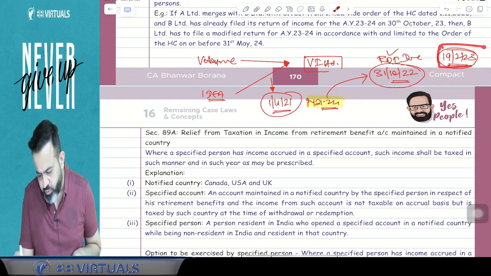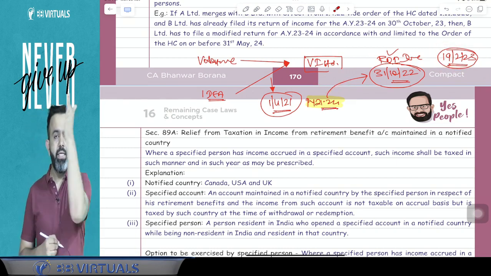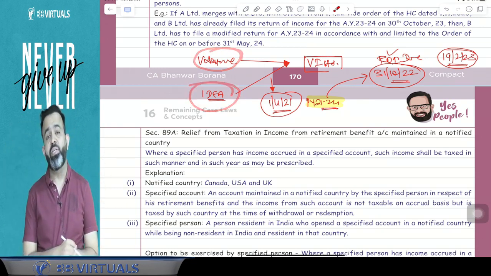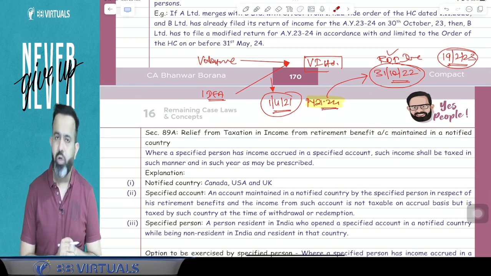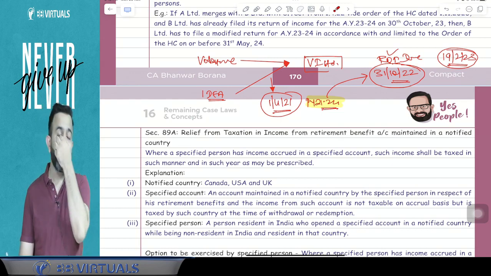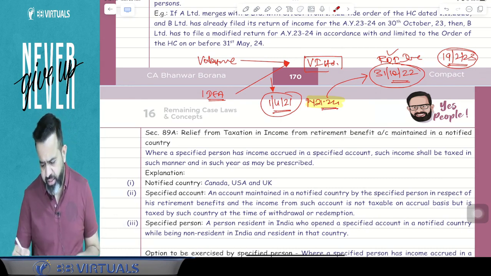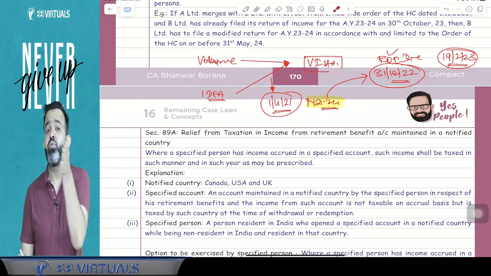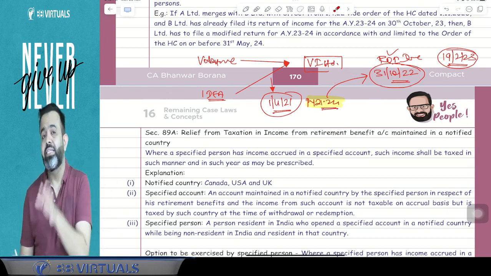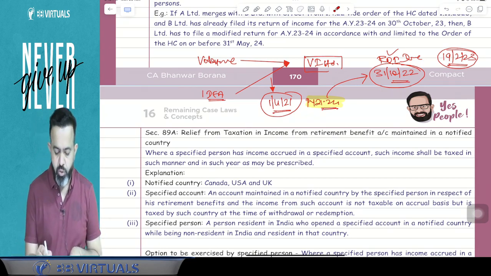When the scheme is approved on 19 Feb 2023, they have already filed the return for this year. Obviously that earlier return was filed without taking the benefit of brought forward losses and unabsorbed depreciation of the amalgamating company. Normally in amalgamation, whatever losses or unabsorbed depreciation the amalgamating company has can be carried forward and set off by the amalgamated company. But when they filed the return for the first year, the amalgamation was not yet approved, so they filed the return in the normal course without considering the amalgamation scheme, meaning they have not taken the brought forward losses or unabsorbed depreciation of the earlier company.